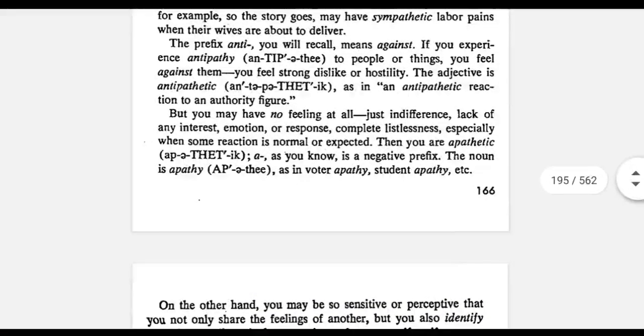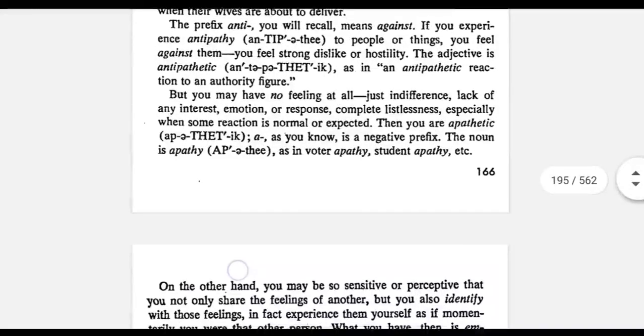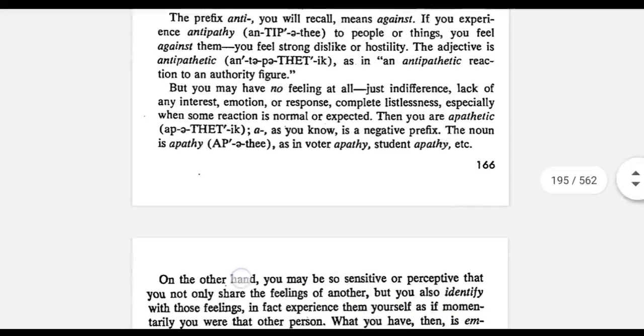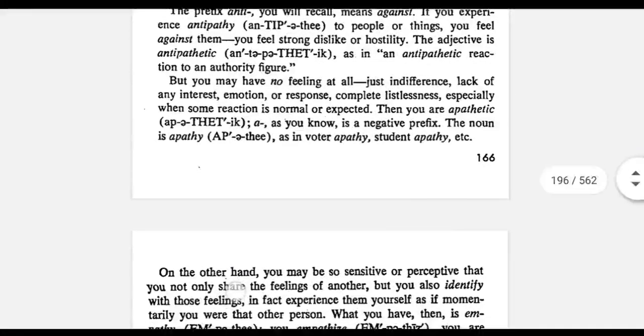The other word is antipathy. Antipathy has two roots: anti, which means against, plus pathos, which means feeling. So it is a strong feeling of dislike or hostility. The adjective is antipathic.